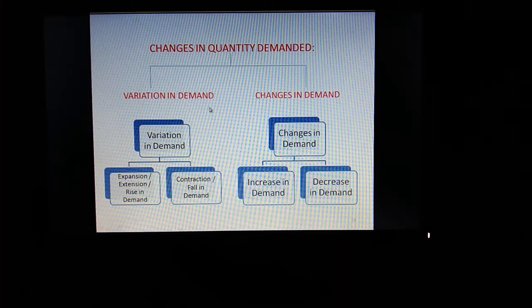Again, this variation in demand, here you can see variation in demand is divided into 2 parts, that is expansion or extension or rise in demand, and contraction or fall in demand. And changes in demand is divided again into 2 parts, increase in demand and decrease in demand.